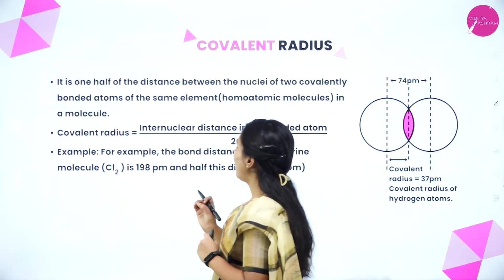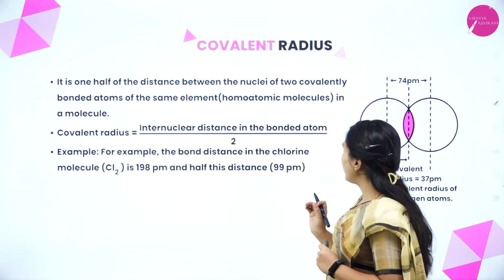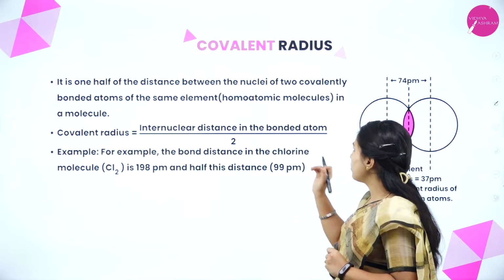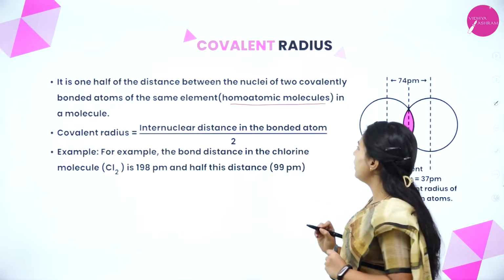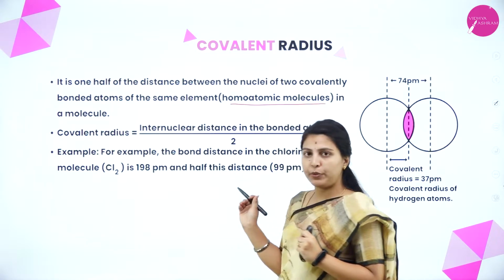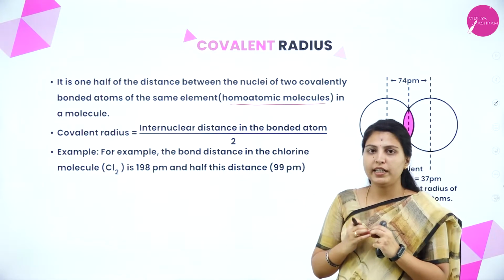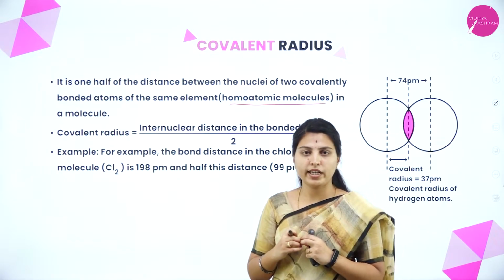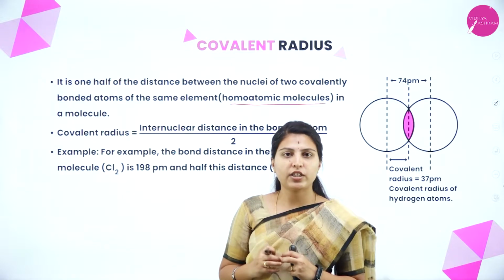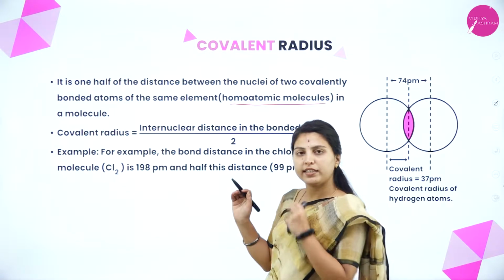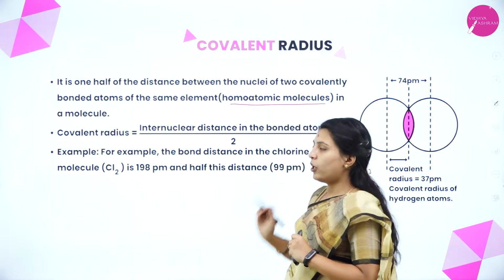It is 1/2 of the distance between the nuclei of two covalently bonded atoms of the same element, that is, homoatomic molecule in a molecule. They are telling 1/2 of the distance between the nuclei of two covalently bonded, which means the bond should be of covalent nature. Covalent nature means the sharing of electrons will happen. So that kind of bond should be there to take this distance with a homoatomic molecule.